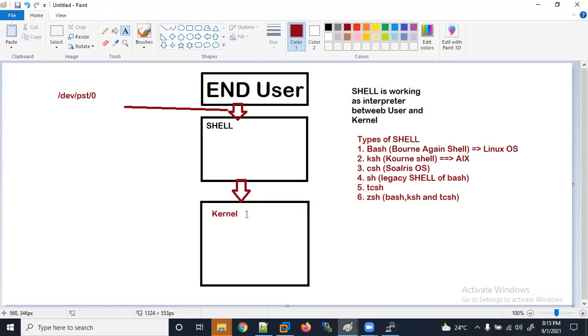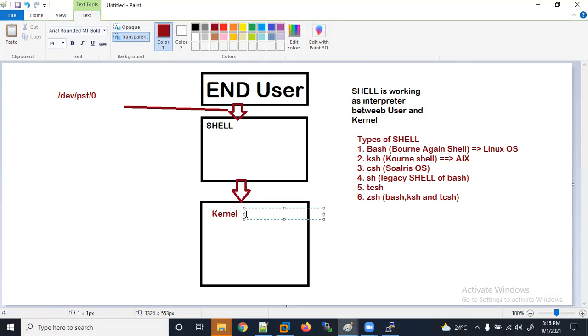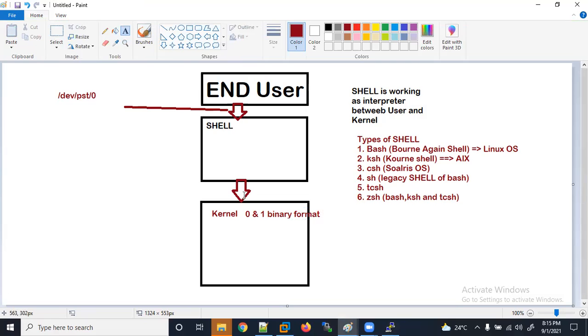The kernel understands only the binary format of 0 and 1. The shell understands this, so the shell has established a connection with the kernel. What it did here is set up a connection that we call a system call.